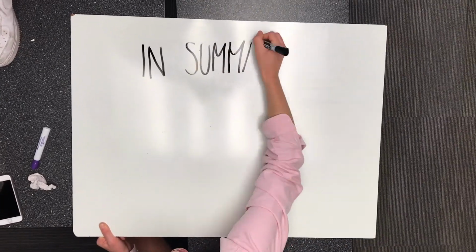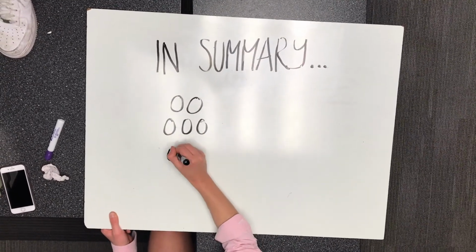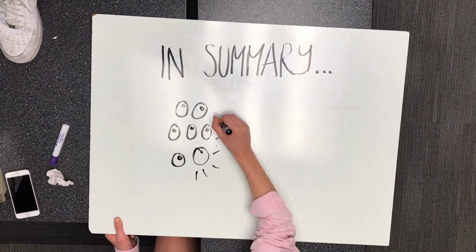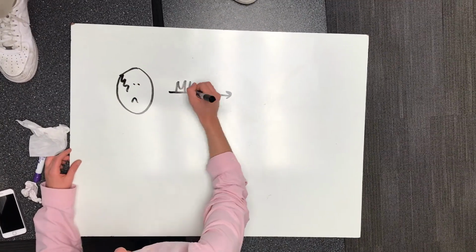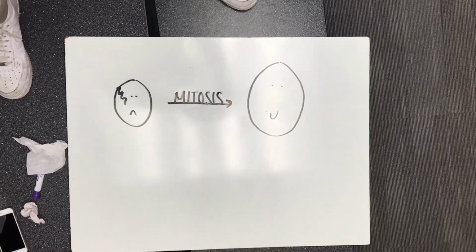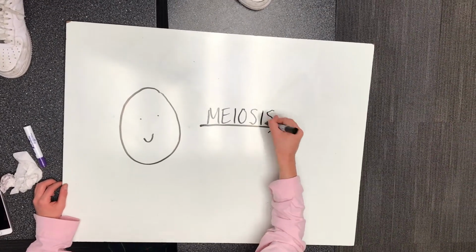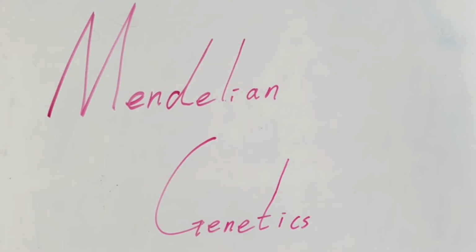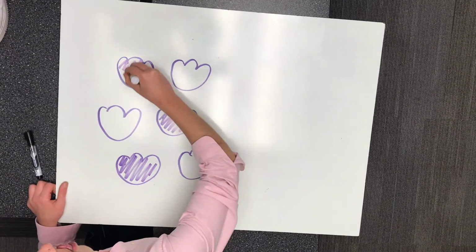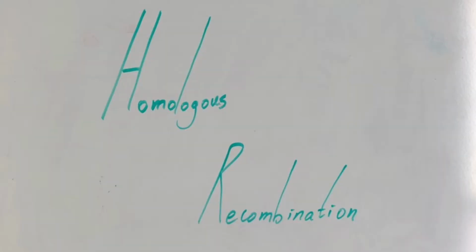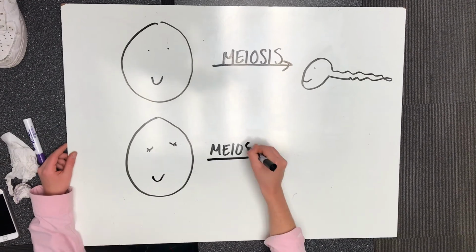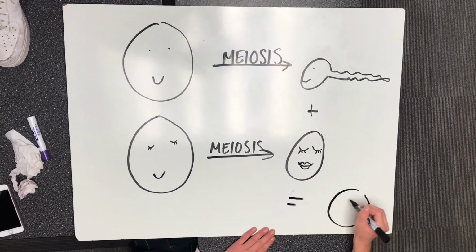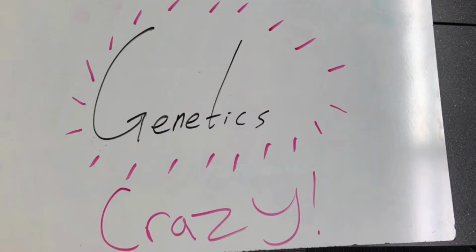To conclude or summarize, cell replication is a vital process that ensures organisms can survive and reproduce. Through mitosis, organisms are able to grow and repair themselves. And through meiosis, cells can create little baby gametes. We also took a trip through Mendelian genetics, where we can try to predict what the offspring of 2 parents would be like. But remember, because of homologous recombination, offspring might end up being a total and complete mixture. Wow, genetics are crazy, man.